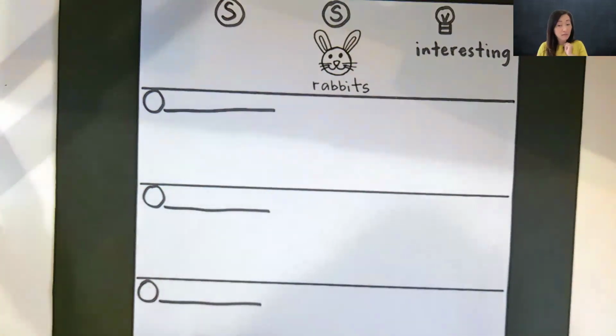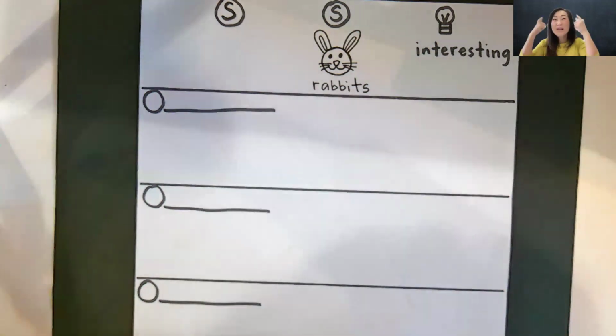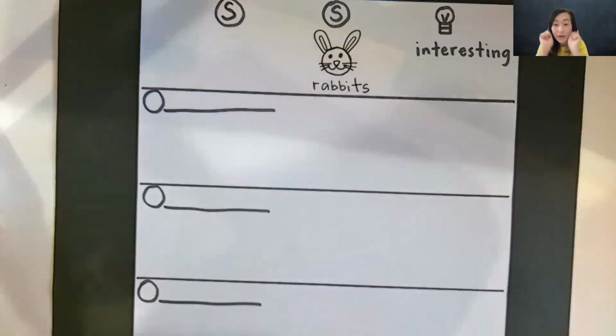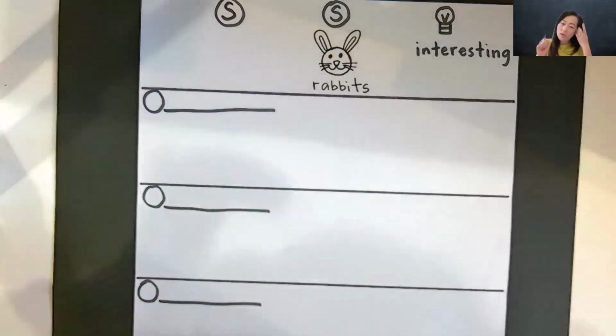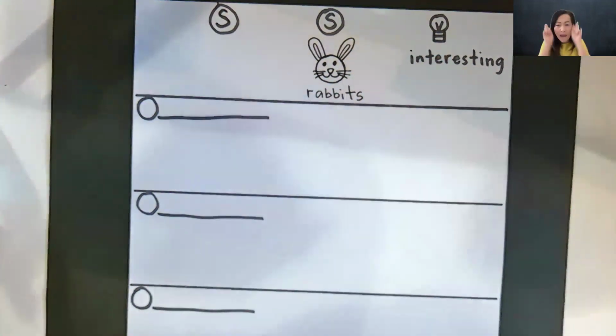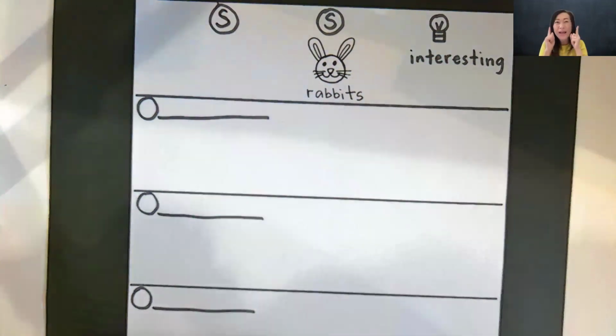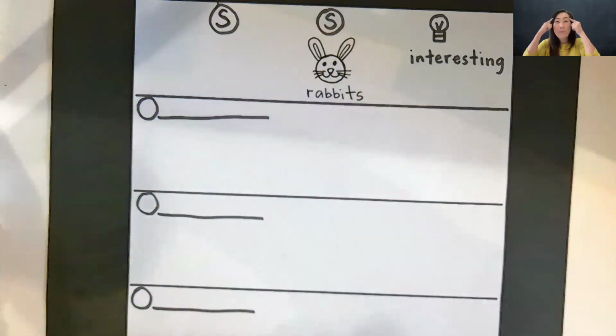Okay, let's repeat that. Step one, ready, go. Step one, get organized. Step two, who or what are we writing about? Step three, what's the big idea? Let's point to our head like this. What's the big idea? You know, big ideas come from our head because our brain is in here. We also say big idea, we also say main idea. So we could say, what's the big idea or main idea? Okay, step three, what's the big idea or main idea? We'll do it like that.